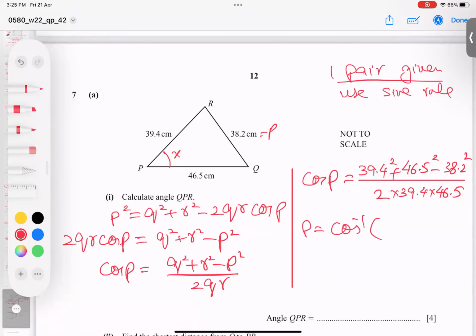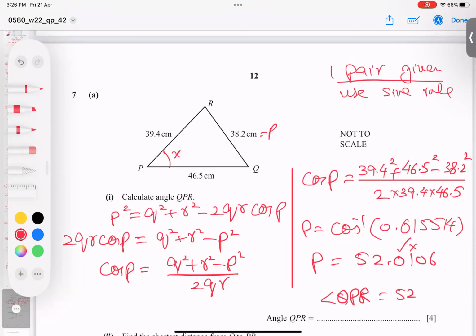And in fraction, I get 39.4 square, 46.5 square, 38.2 square, and 2 times 39.4 into 46.5, which is coming 0.615514. And when you take a cos inverse of this, students, I get angle P as 52.0106. For angle QPR, I'm looking at this value, the rest is not required, so we will not add. So 52 degrees is our final answer.